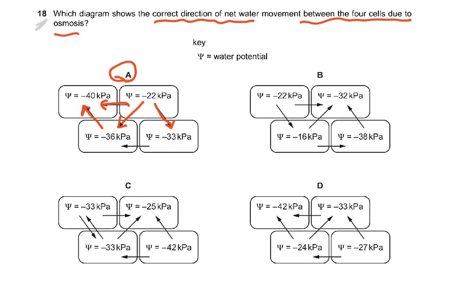I always help you remember it in a very easy manner. Minus 22 solute, minus 40 solute. So this would have more free water molecules and this would have fewer free water molecules. Just imagine it: minus 22 means 22 teaspoons of sugar in it, and minus 40 means 40 teaspoons of sugar in it. So that is why the answer to 18 is A, the others are all wrong. You can look at it, they're going in the wrong direction. They've shown the arrows. It has to be from a less negative to a more negative.